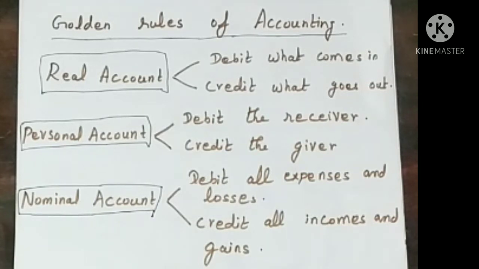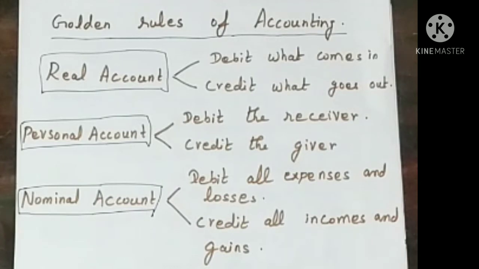What is the real account rule? Debit what comes in, credit what goes out. And what is the personal account rule? Debit the receiver, credit the giver. What is the nominal account rule? Debit all expenses and losses, credit all incomes and gains.